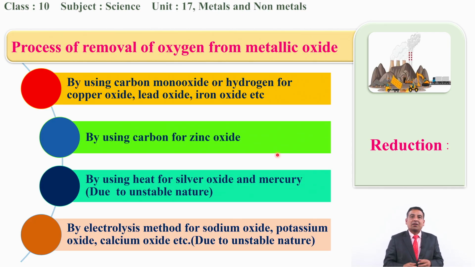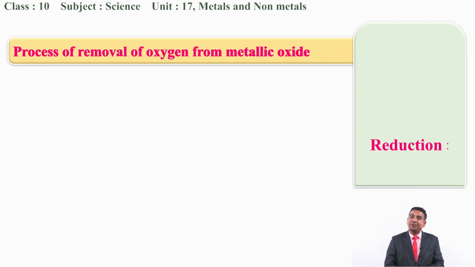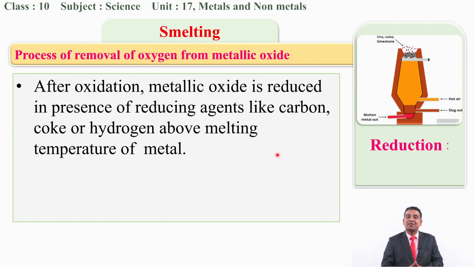But these are the chemical processes. When these metallic oxides are taken into the industries, then we need to follow one major method, that is called smelting. Smelting is a process of conversion, that is, removal of the oxygen from the metallic oxide to get the respective metal.